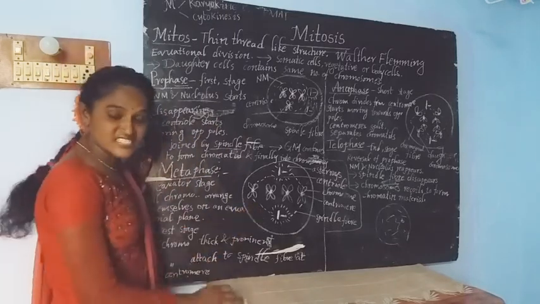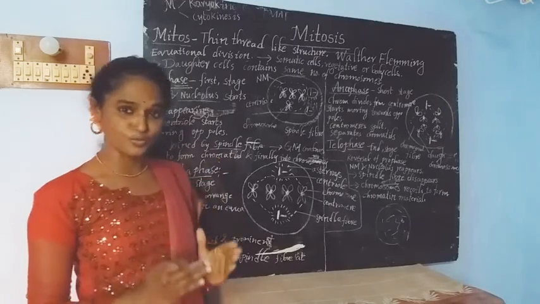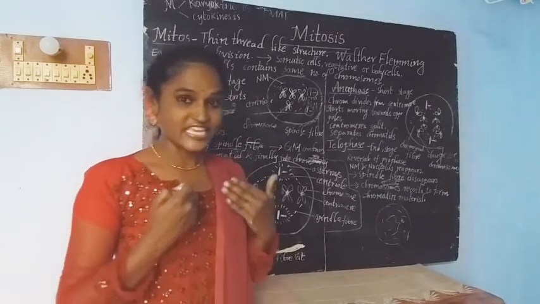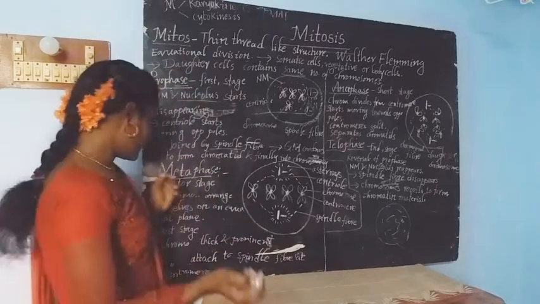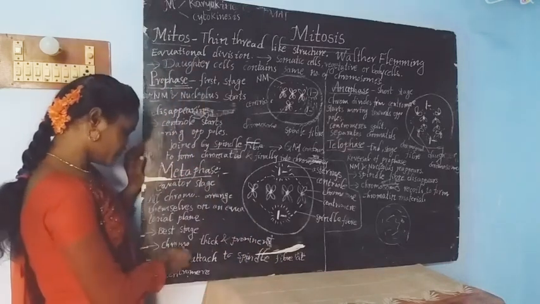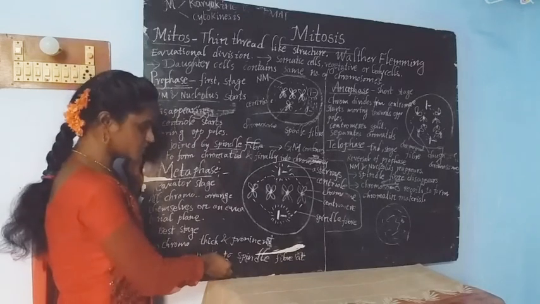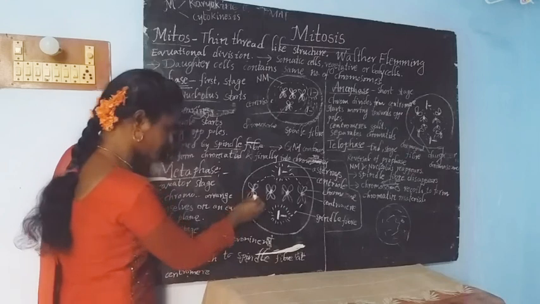It is the best stage to study chromosomes because the chromosomes are very thick and prominent. That's why we are able to observe the chromosomes very clearly by taking a microscope. At the same time, the chromosomes are attached to the spindle fibers with the help of a centromere.